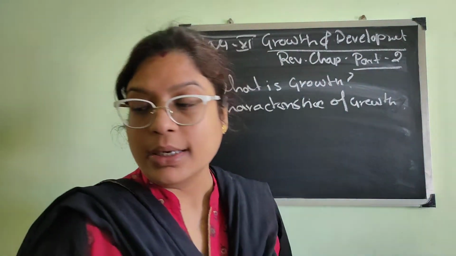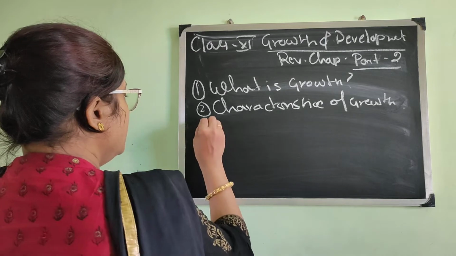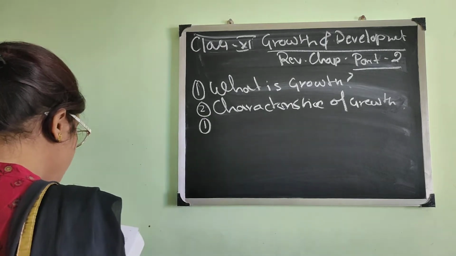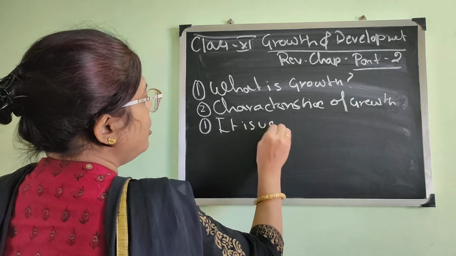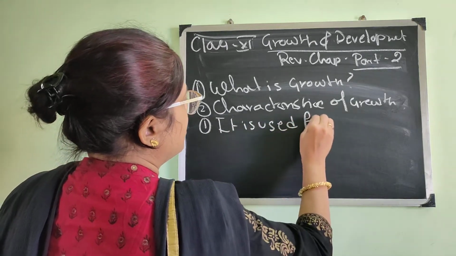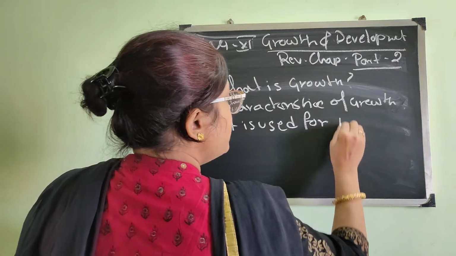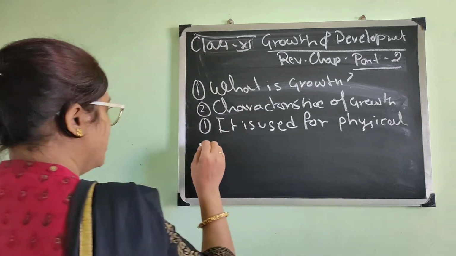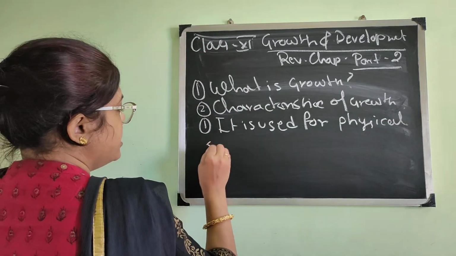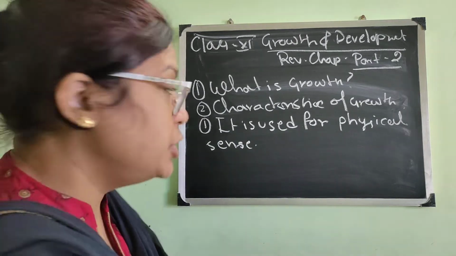So I will write down the important characteristics of growth which you can write. Number 1, it is used for physical sense, isn't it? So growth is a physical change.